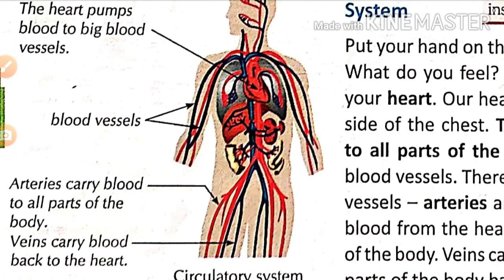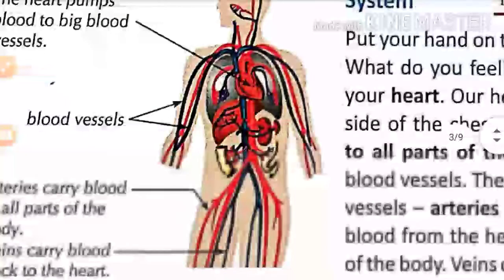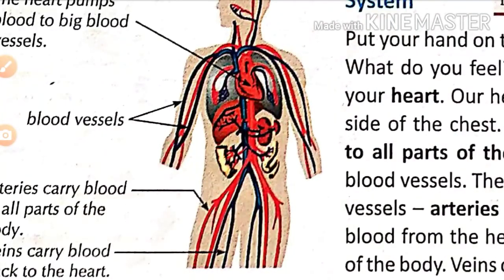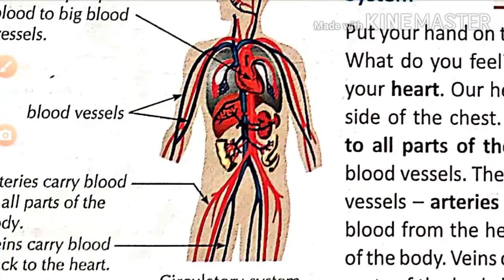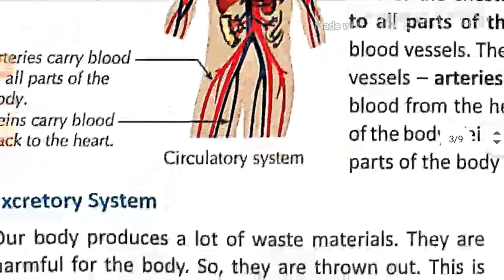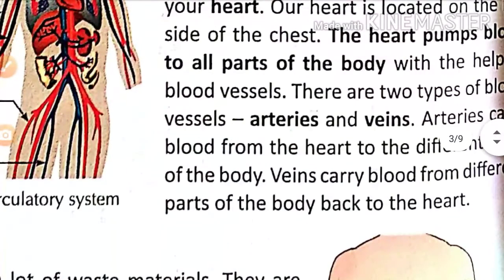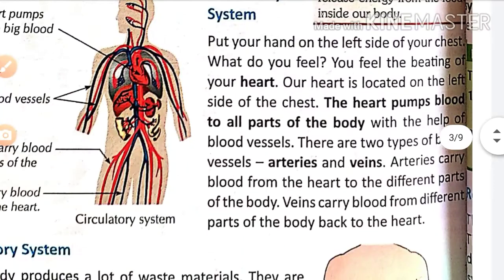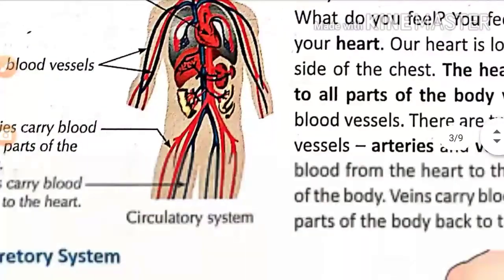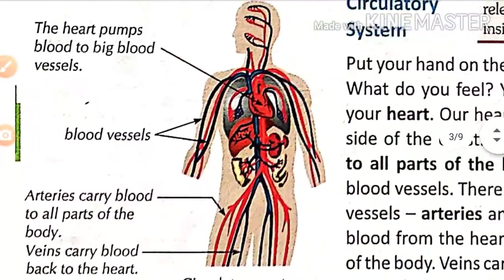What is the function of the lungs? To purify blood. So there in the lungs, oxygen gets mixed into the blood from the veins and it gets purified. Then it is again sent to the heart, and the heart again sends it to the arteries, and the arteries carry this blood towards the organs. This is called the circulatory system. So these are the functions of arteries, veins and the heart.